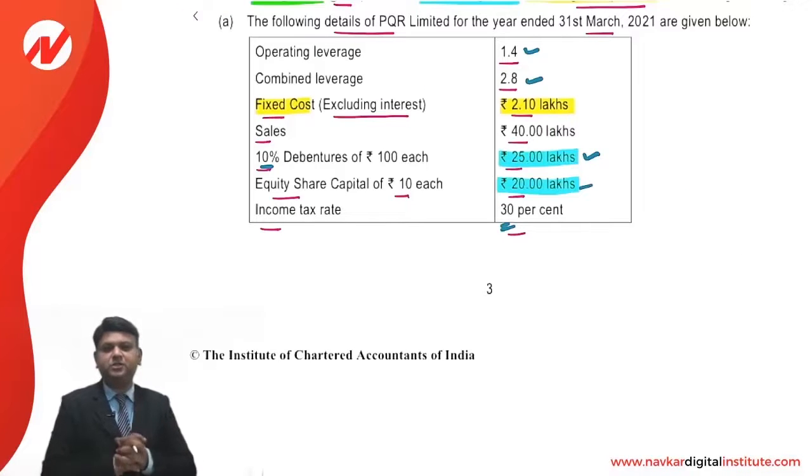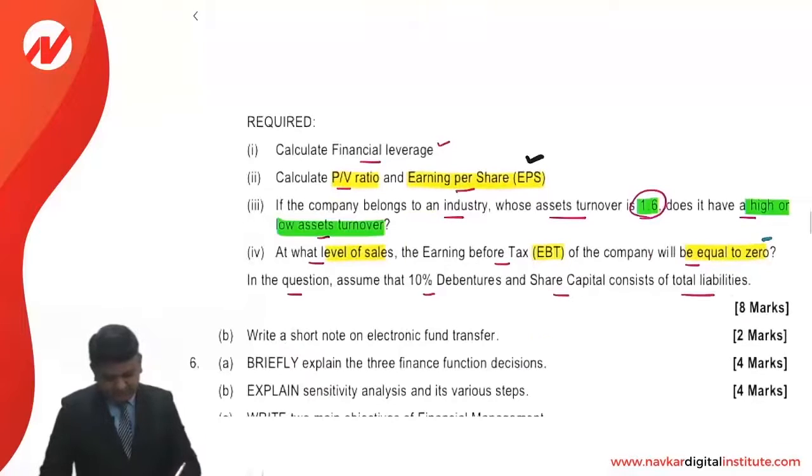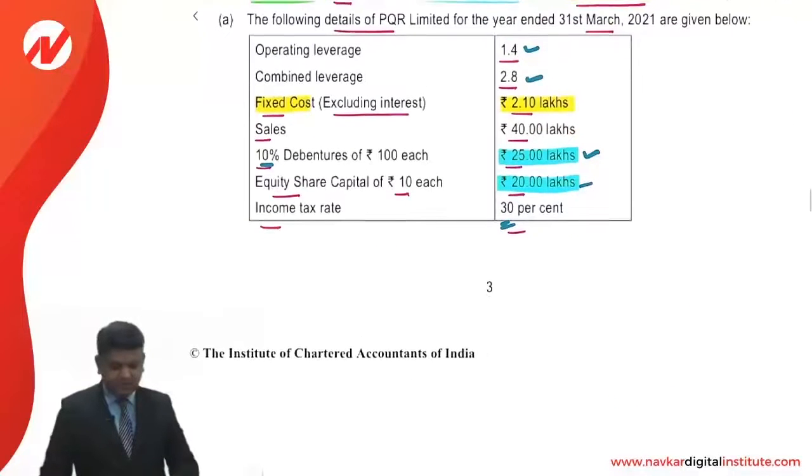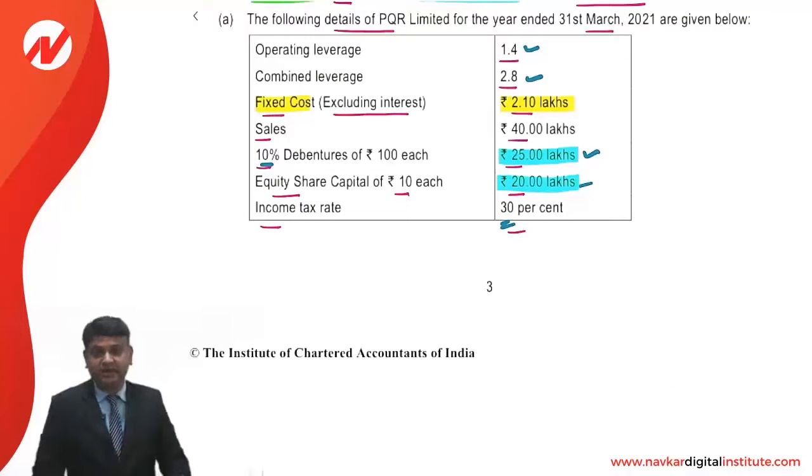Now friends, of course the question is over. However, I would like to give you some more explanation over here. See, the first question is the question wherein we are required to compute the DFL. As a student you might do the working like this, which I feel is absolutely acceptable.